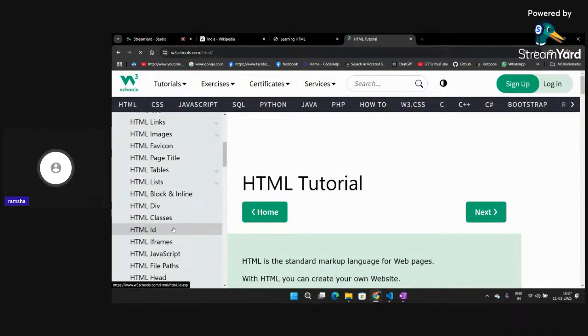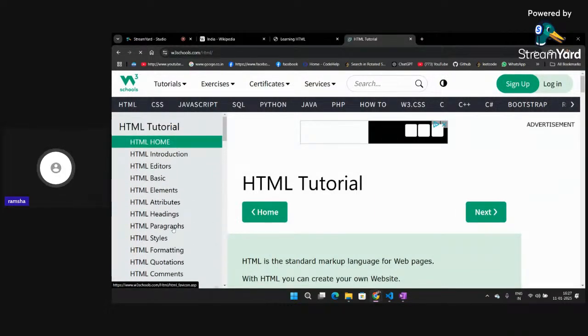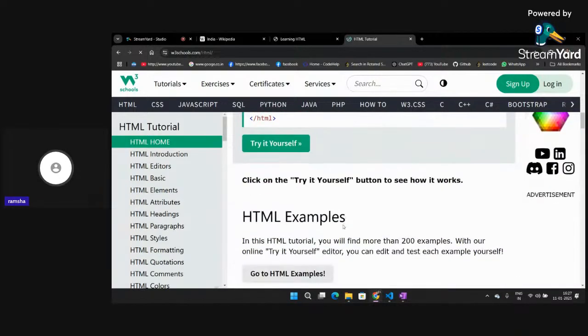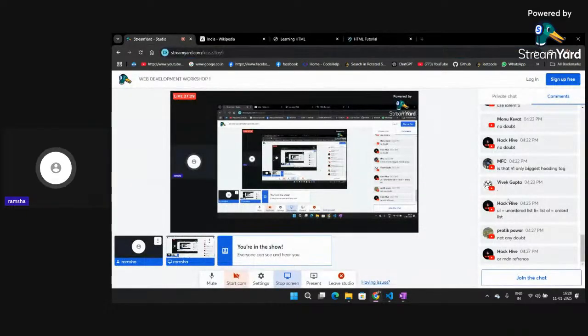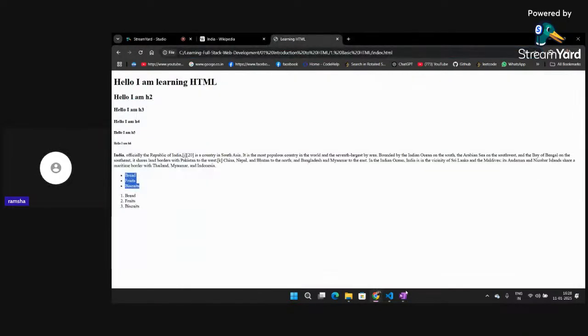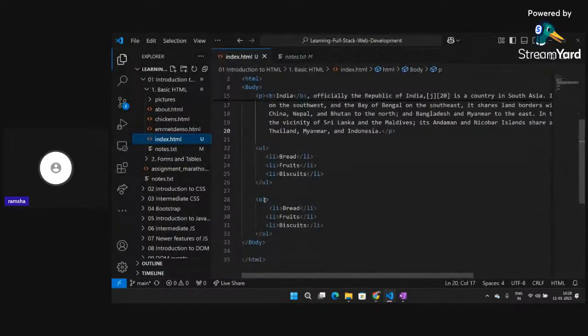Here they have displayed all of the tags that are present in HTML. So if you want to study all of them and learn what tags are present, you can check this out. Even if we are not able to complete learning all the tags, you will be able to do that here. Okay, so let's move further.